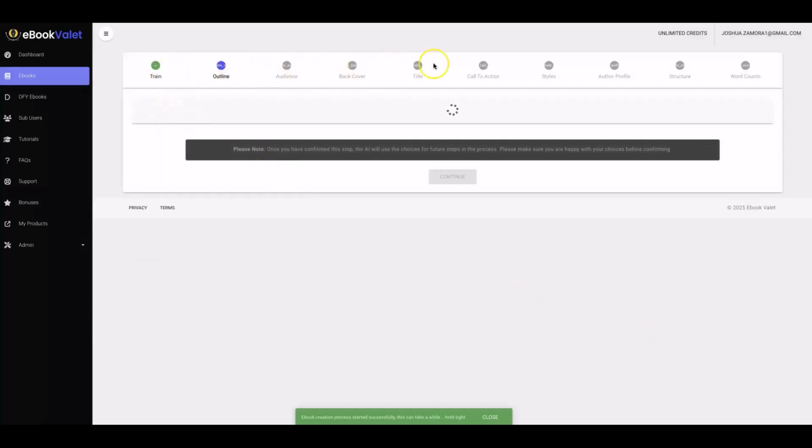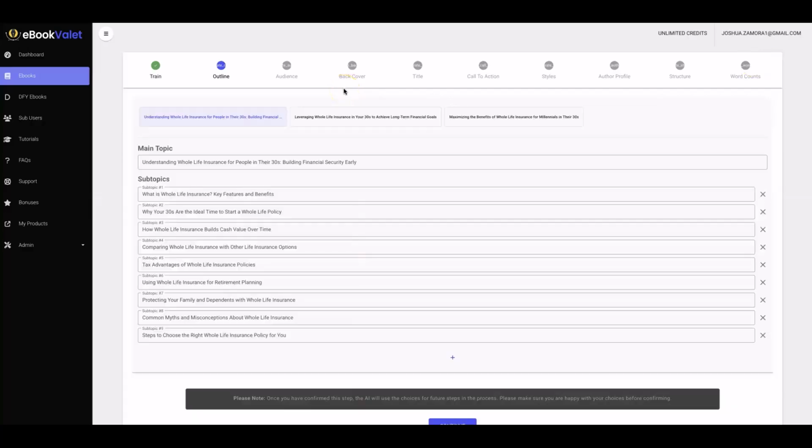And now you'll see that we have all of these options here that you can be manually involved with. Now, one thing I do want to point out is that everything automatically gets done by AI. So you can literally just choose your options or remove options or add options. But overall, everything already gets written in and filled in for you. And then you can manually select what you want covered. And here we have 3 options that it provides me with. And if I click through to each one, you'll see that the main topic and the different subtopics change as I flip through these different options.